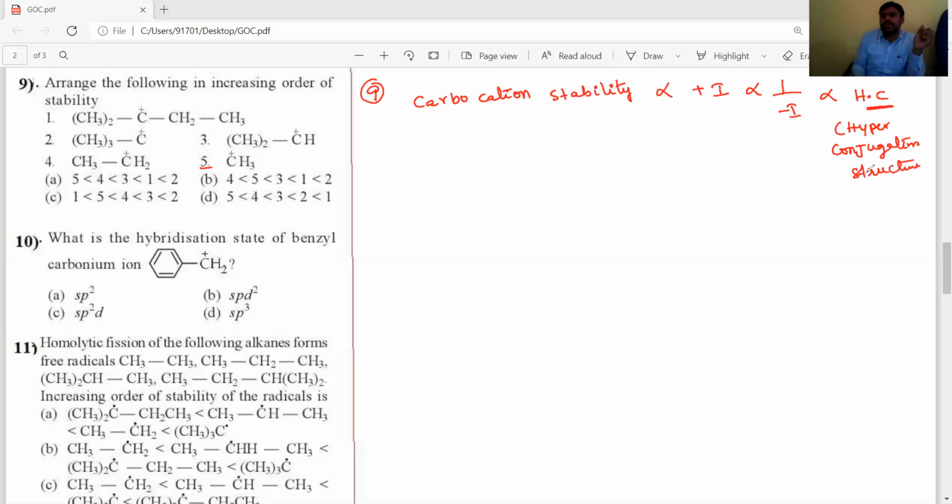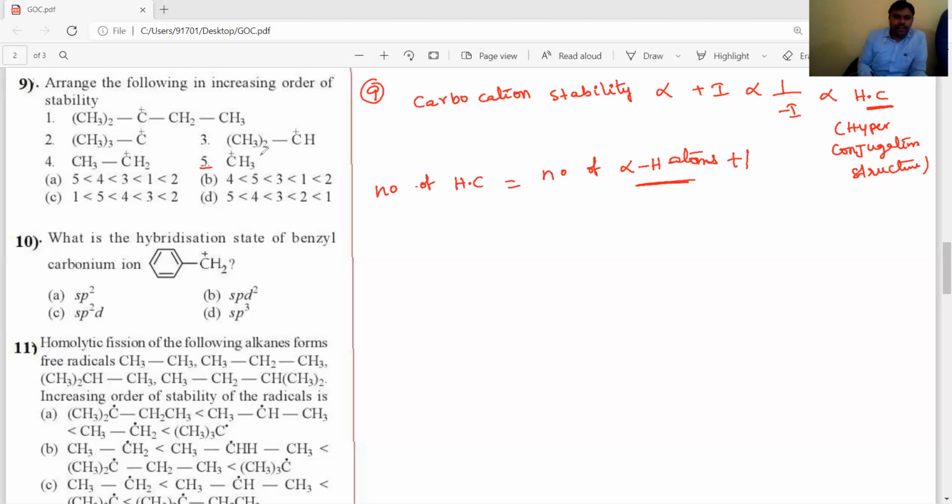How to calculate hyperconjugation structures? The number of hyperconjugation structures equals the number of alpha hydrogen atoms plus 1.